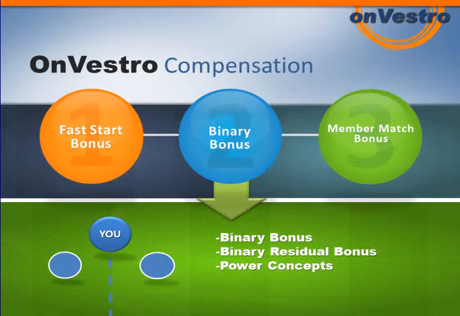All right, now let's talk about the OnVestro binary, the binary residual income. We're going to have some power concepts we're going to be talking about, because residual income is what we work for. Matter of fact, residual income is what we work month after month, allowing us to increase our income month after month after month. We say this: what we do this month, we get paid for month after month after month.